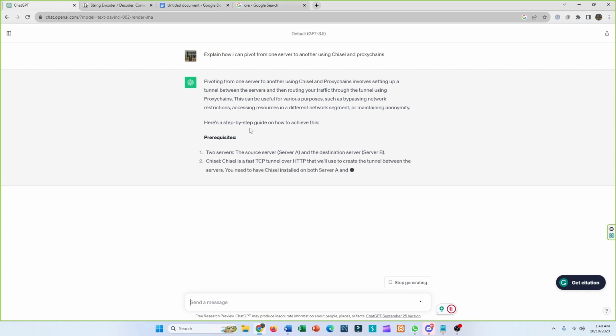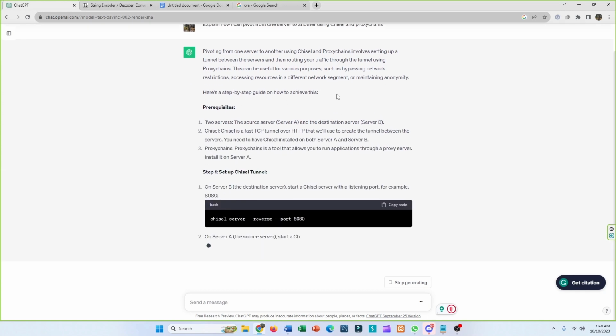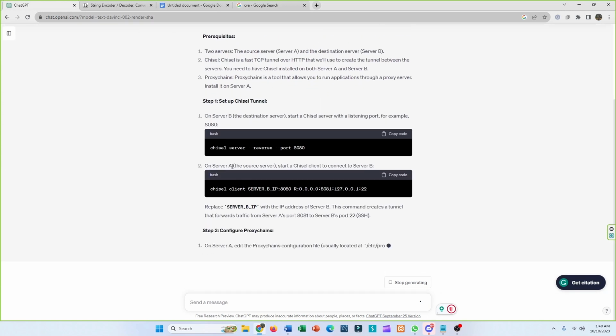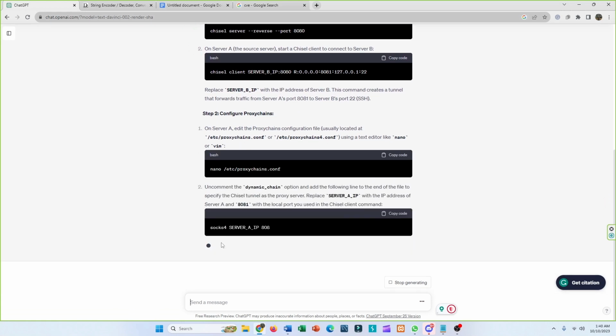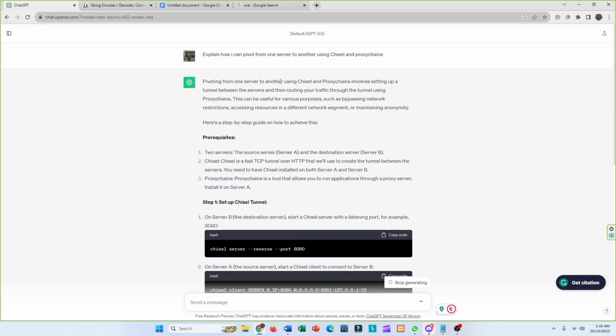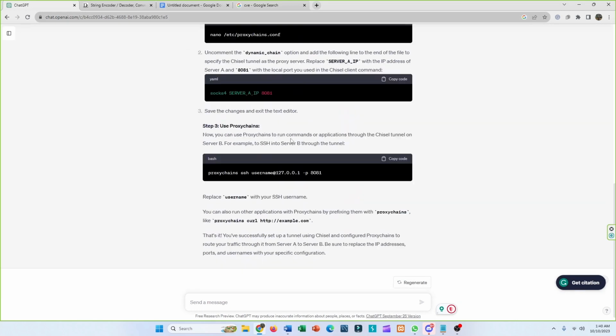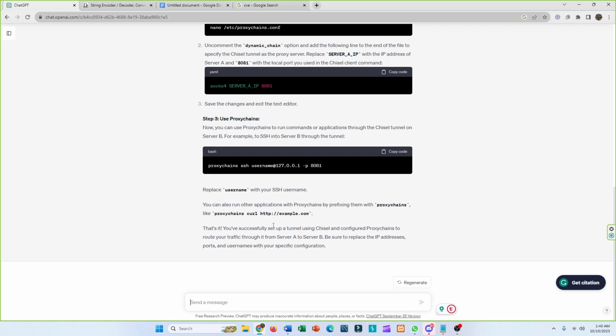You can see it has given me a step-by-step guide of prerequisites, step 1, step 2. This is very useful for anyone who wants to learn how to do pivoting in depth. You can use ChatGPT for pivoting also.